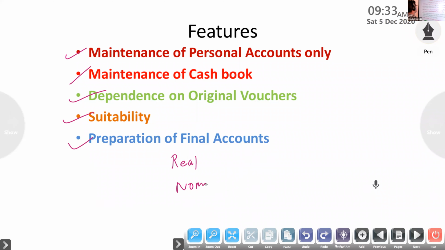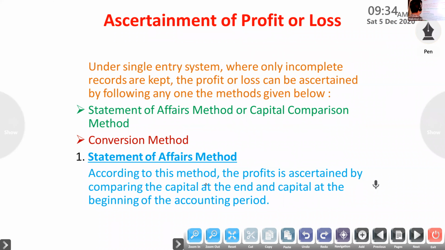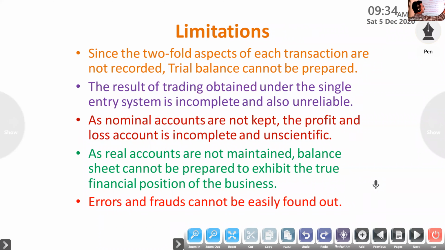Okay, the next one, limitations. Limitations of the single entry system. Twofold aspects of each transaction are not recorded, so the trial balance cannot be prepared. Here in some transactions we are recording two aspects, in some transactions only one aspect, and some transactions are not recorded at all. So on that basis we can't prepare the trial balance.